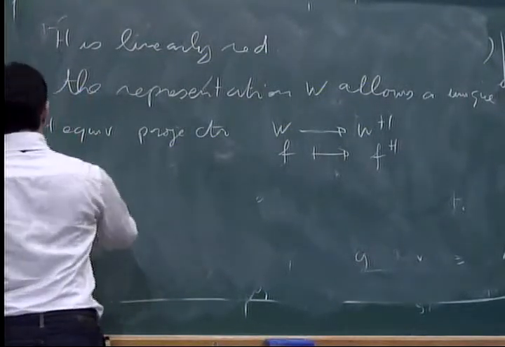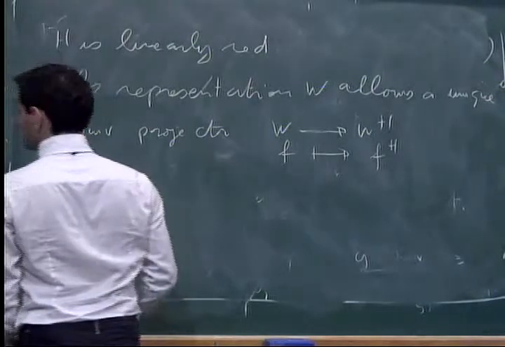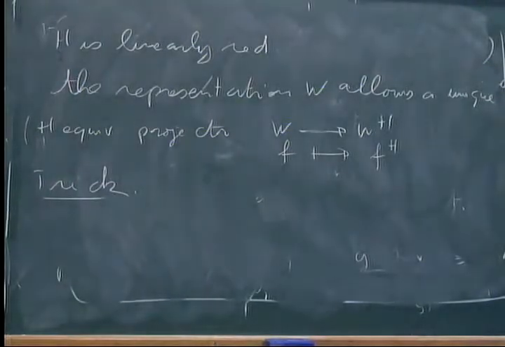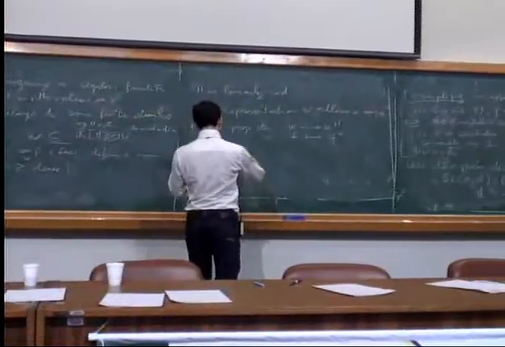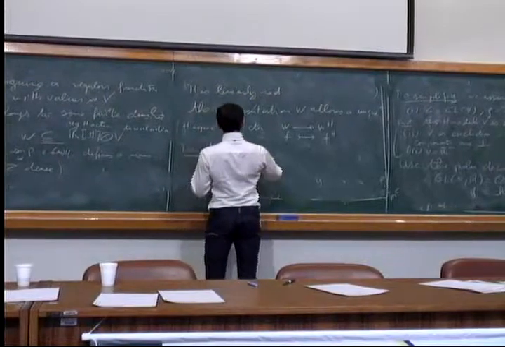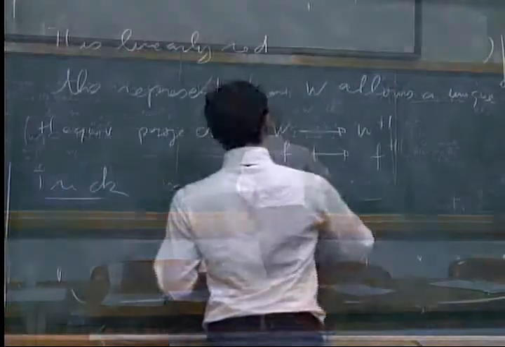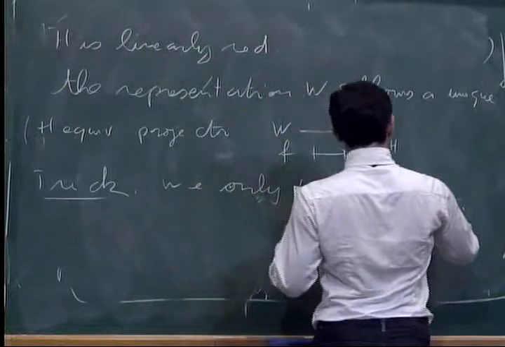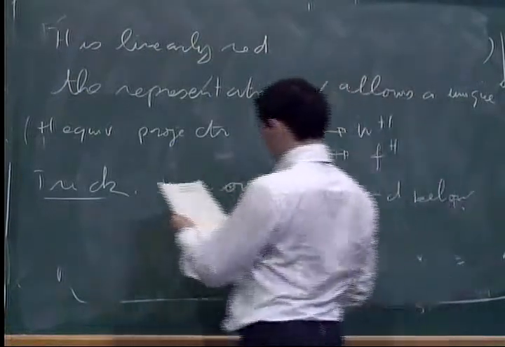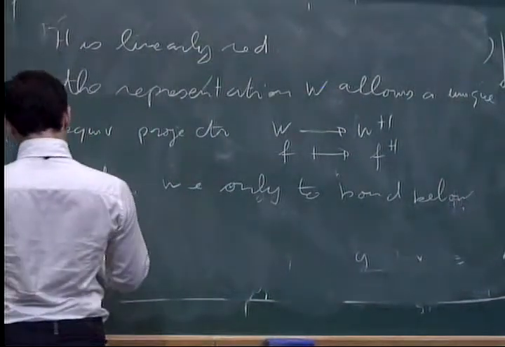So the trick now is, instead of bounding below the norm of our function, we only need to bound below the image.